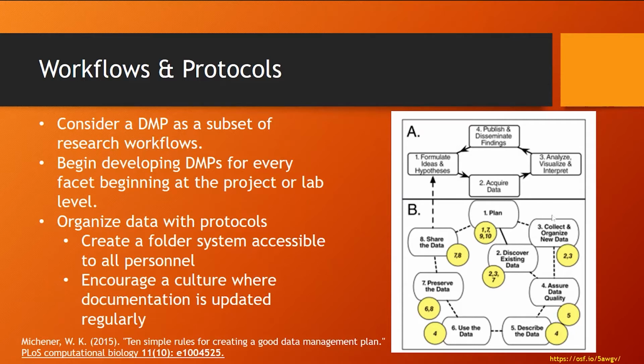Okay, B is actually expressing the steps for research data. And so, at the beginning of your project you sit down and plan, or you go out and look to see, is there existing data that you'll need to maybe cite or potentially reuse, meta-analysis, or collect and organize new data. And then notice all the dotted lines. Basically, this is all of the two steps forward, three steps back involved in collecting, managing, and organizing your data. So that's where the DMP comes in.